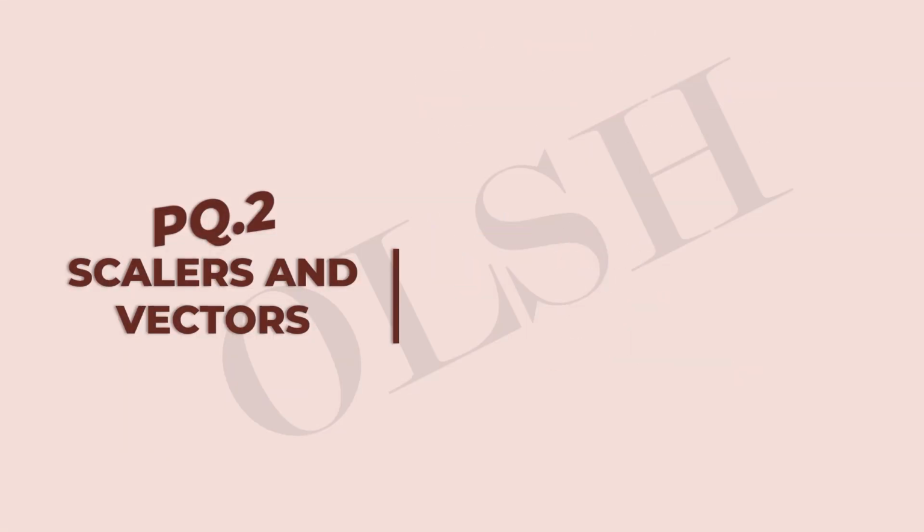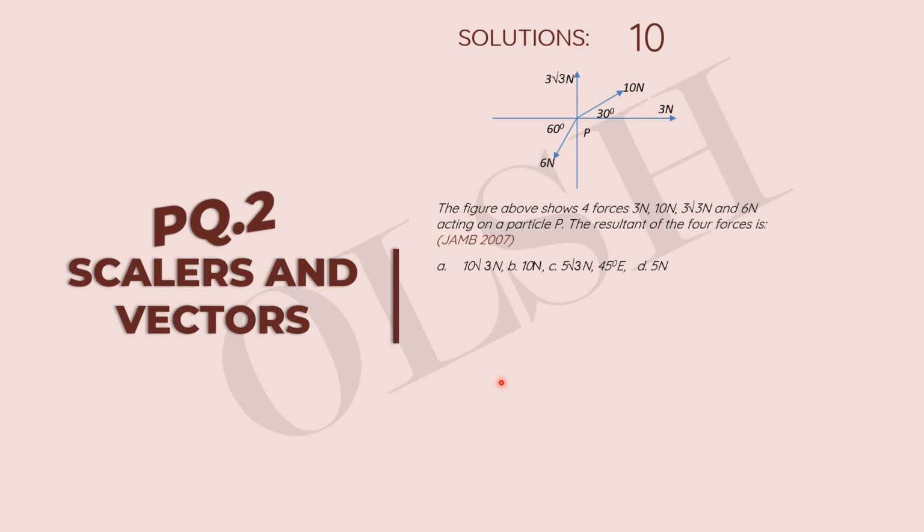So let's move on to number 10. This question is from JAM 2007, and it says the figure above shows 4 forces, 3 newtons, 10 newtons, 3 root 3 newtons, and 6 newtons, acting on a particle P. Find the resultant of the 4 forces. So what do we do? The only way to find the resultant in this case is to resolve into the vertical component and the horizontal component, and then we solve for the resultant as we do normally with triangles.